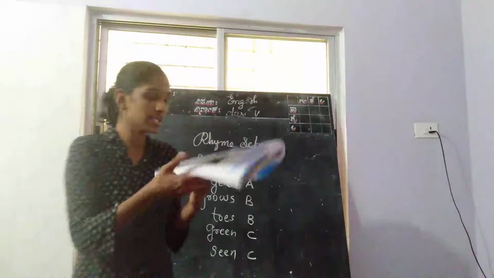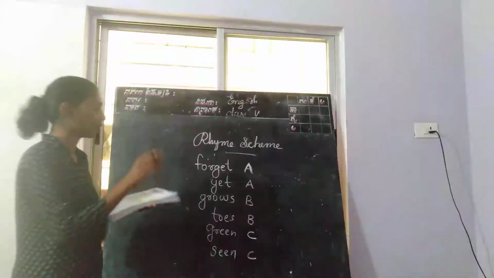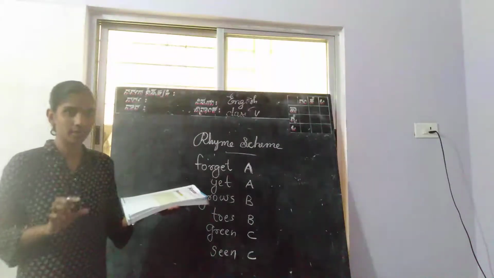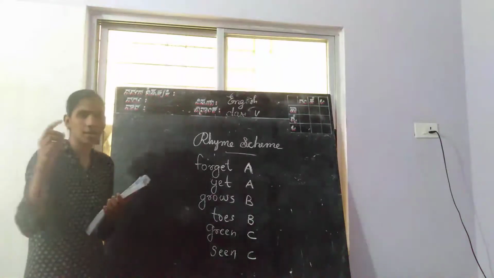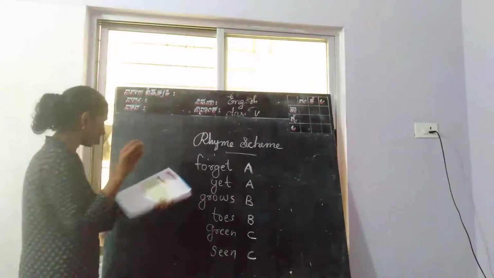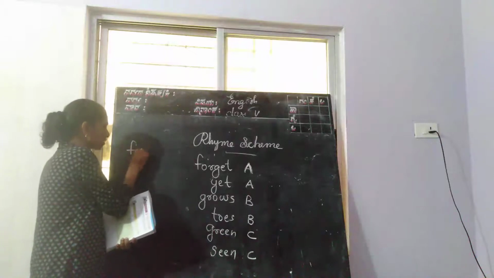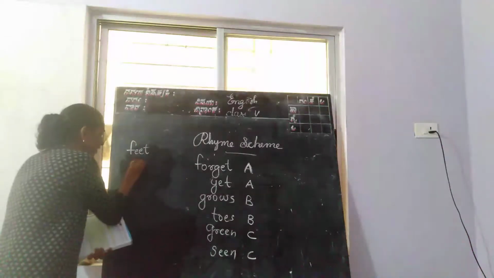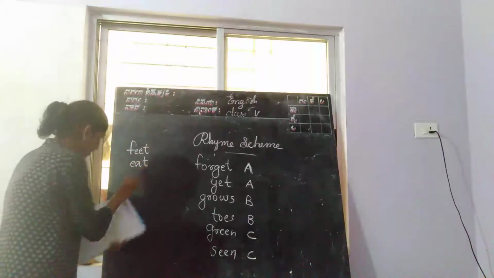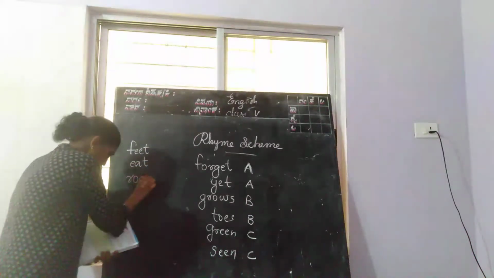Here is a poem. Let us write only the last words of the poem for finding the rhyme scheme. First one, the last word is feet. Next, eat. Next, room.